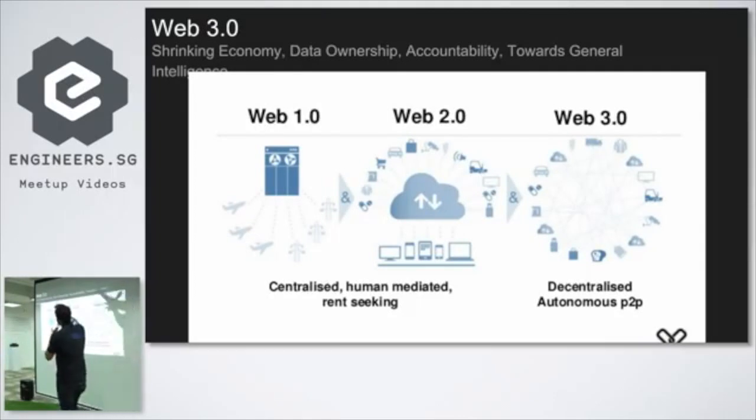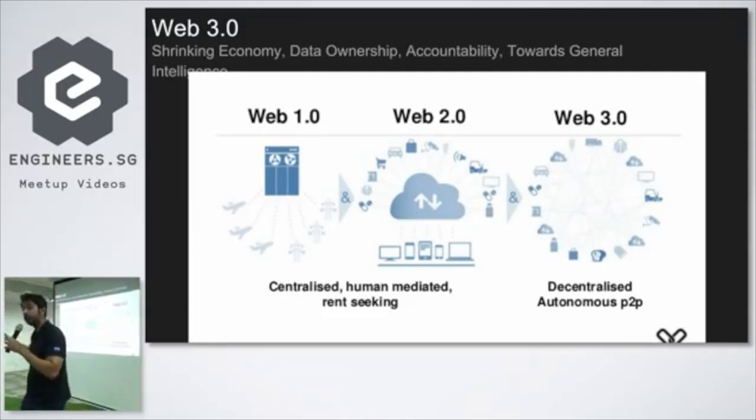All of these problems, a shrinking economy, data ownership, accountability, and towards general intelligence, all of that can be solved if we move to Web 3.0. So you guys with me? We need to move to Web 3.0, right? This is the plan. How do we do this?